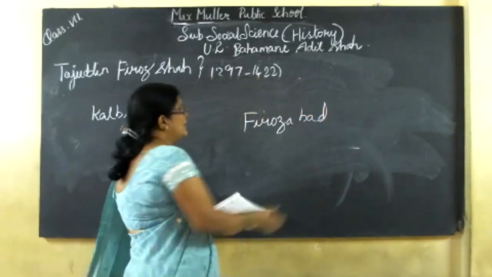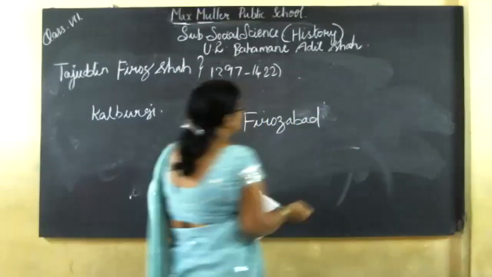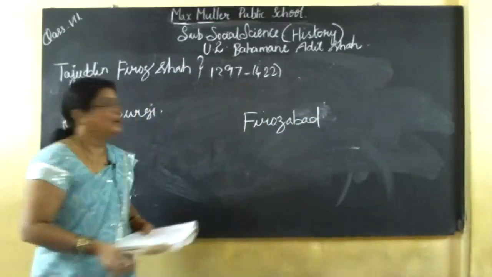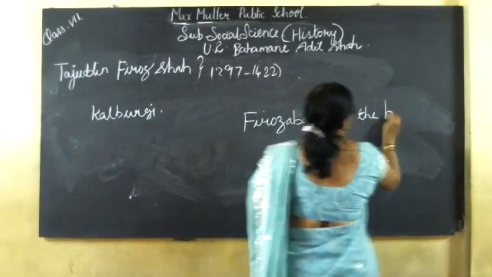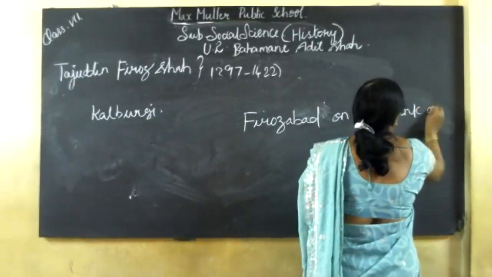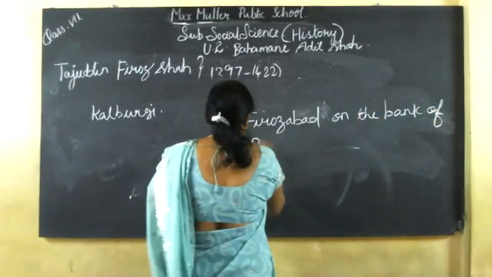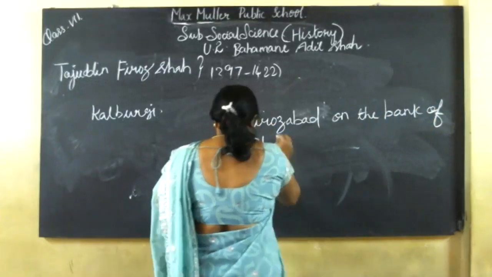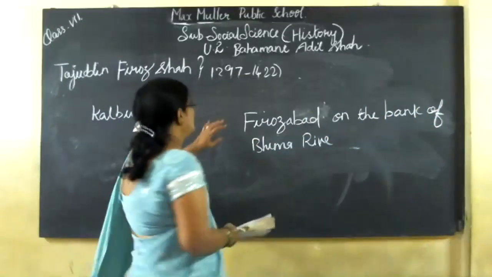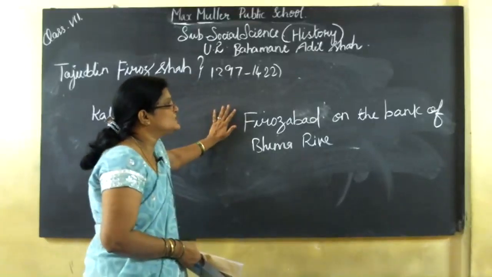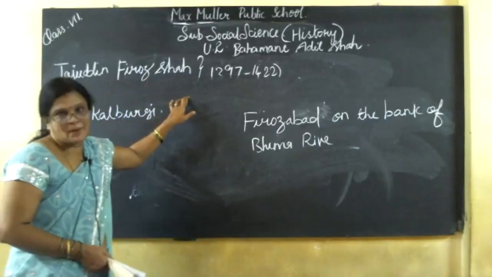Firozabad was on the bank of the Bhima River. So Firozabad was a new city built by Tajuddin Firoz Shah.